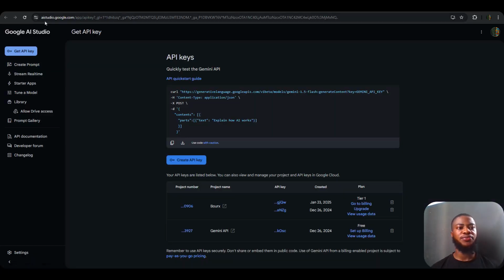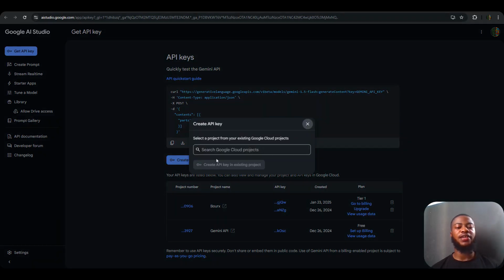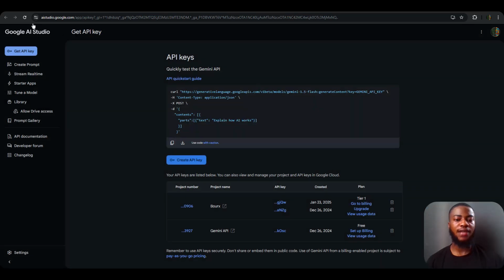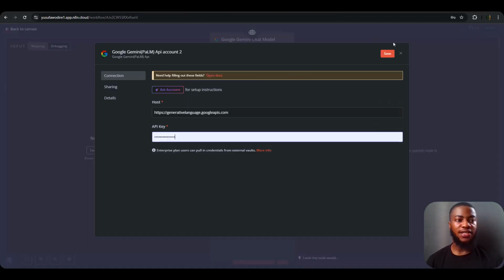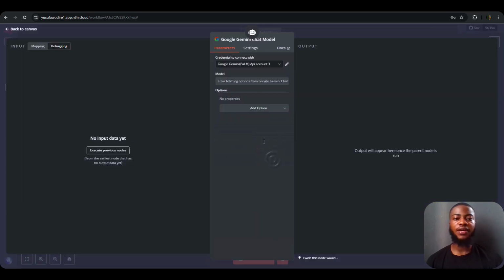You just come to aistudio.google.com. You click on create an API key, then you input your name. After inputting a name, you'll be able to create an API key. Then you copy it, then you come back here to input it. Very simple. But I've already set up my own credential, so I don't need to do all that again.